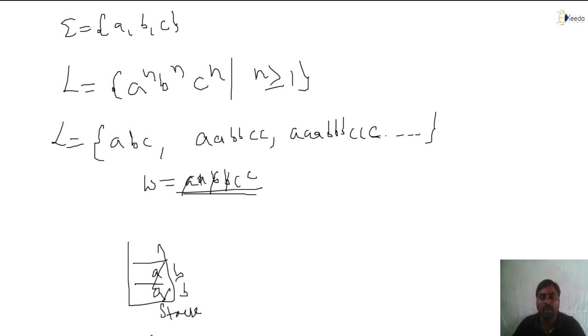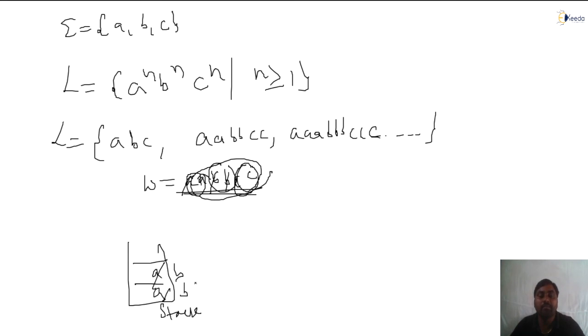Now I have compared. See, the number of A's pushed and the number of B's, I popped A's. Now the stack becomes empty, correct or not? I have compared A and B. But what about the C's? How to compare? See, in this language, the number of A's, B's and C's should be equal. Only those strings should be accepted.